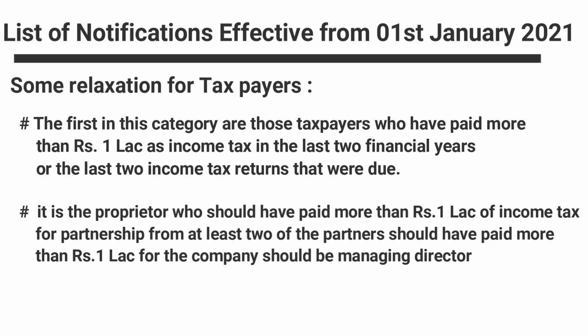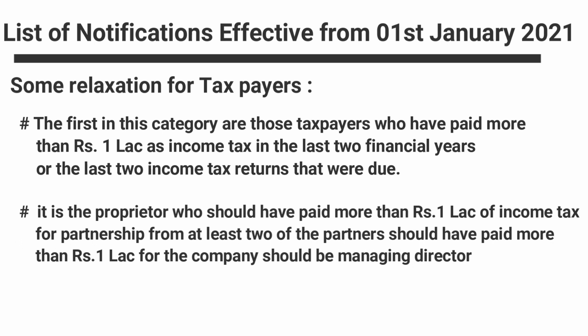The first in this category are those taxpayers who have paid more than 1 lakh rupees as income tax in the last 2 financial years, or the last 2 income tax returns that were due. For a proprietor, it is the proprietor who should have paid more than 1 lakh rupees of income tax. For a partnership firm, at least 2 of the partners should have paid more than 1 lakh rupees. For a company, it should be the managing director, and so on and so forth.